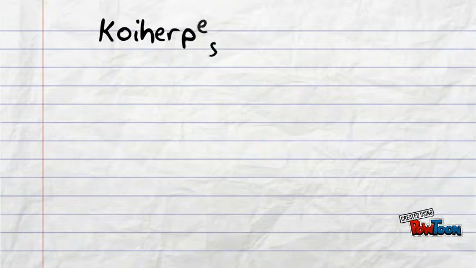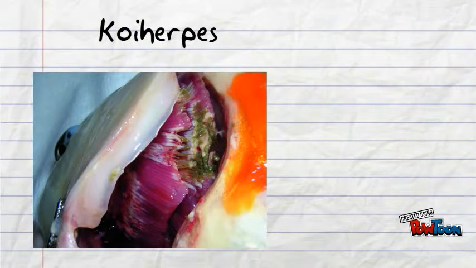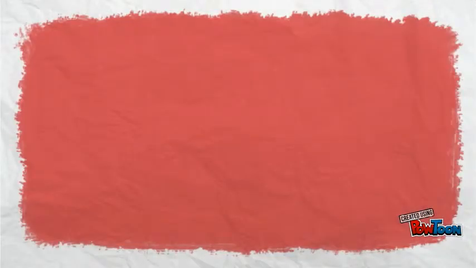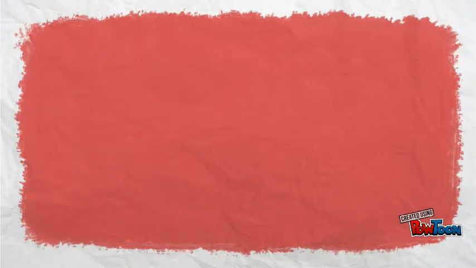Now, let's move on to the viruses affecting it. The first one we will be talking about is called koi herpes disease, which is very contagious to the common carp. It affects the common carp and koi and has an 80% to 100% mortality rate. The koi herpes disease was discovered in 1999. Outbreaks usually happen between 16 to 25 degrees Celsius. It affects them for life, and also if they recover, they still become carriers.